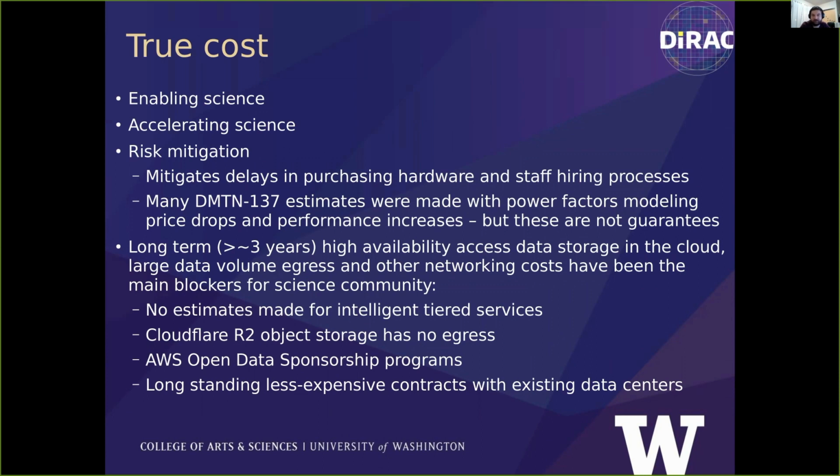A bit of a too optimistic future perspective here might be that there's still many things that could reduce our cost footprint in the cloud that could be implemented. Tiered storage would allow us to amortize those costs. New services like Cloudflare Object Storage supposedly won't charge you great costs. Long-term standing contracts would be a good thing, right? So there's still plenty to explore there as well.